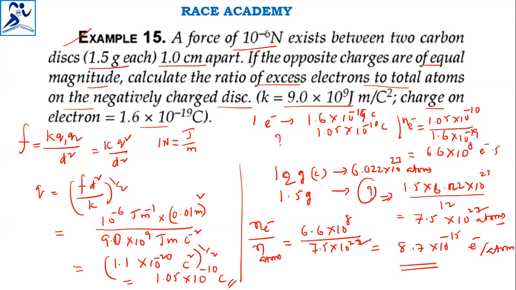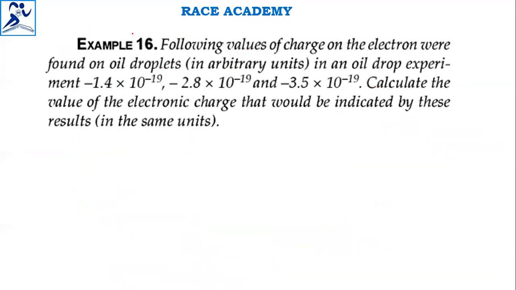This is the required ratio, the ratio of the number of electrons to the number of atoms. This is the answer to the question. Next question.